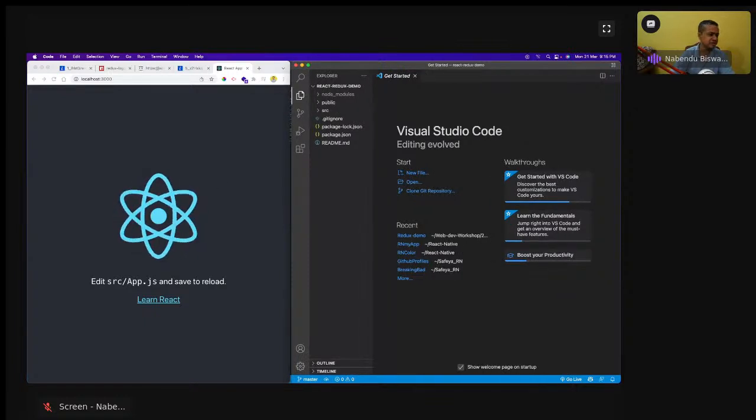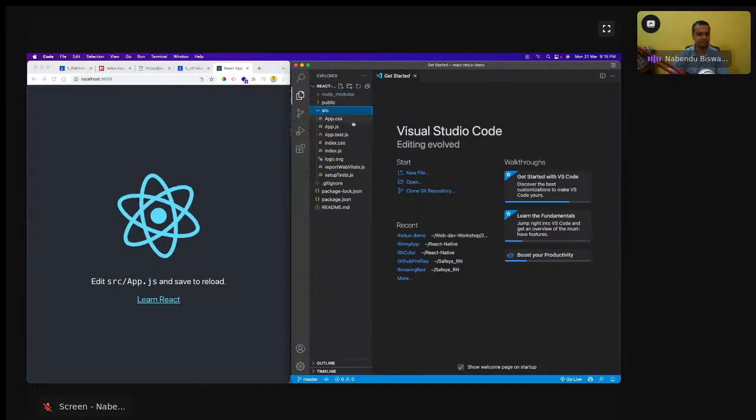Okay, so let's get started. And what we are going to have here? Redux always has some pattern. You have to have some pattern in Redux. So what are we going to have here in SRC?